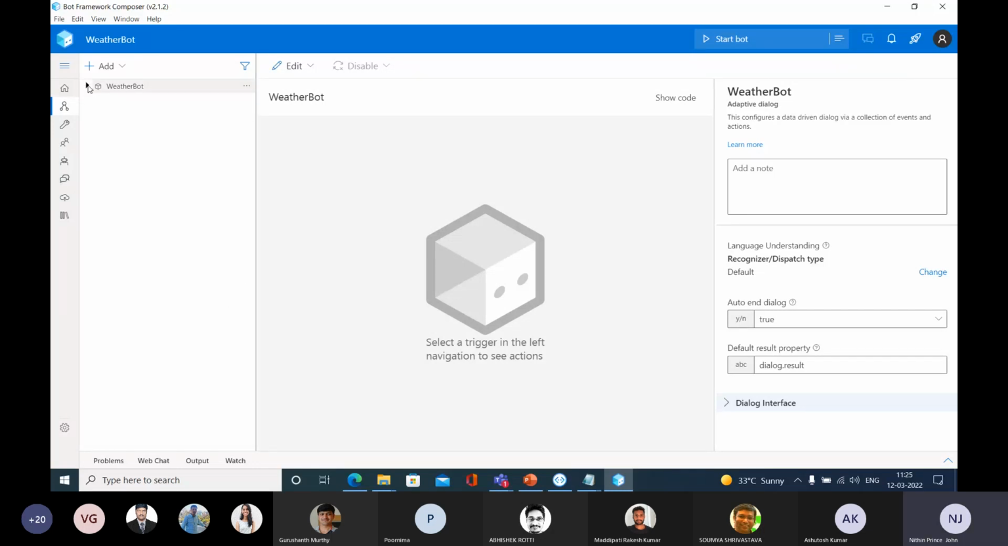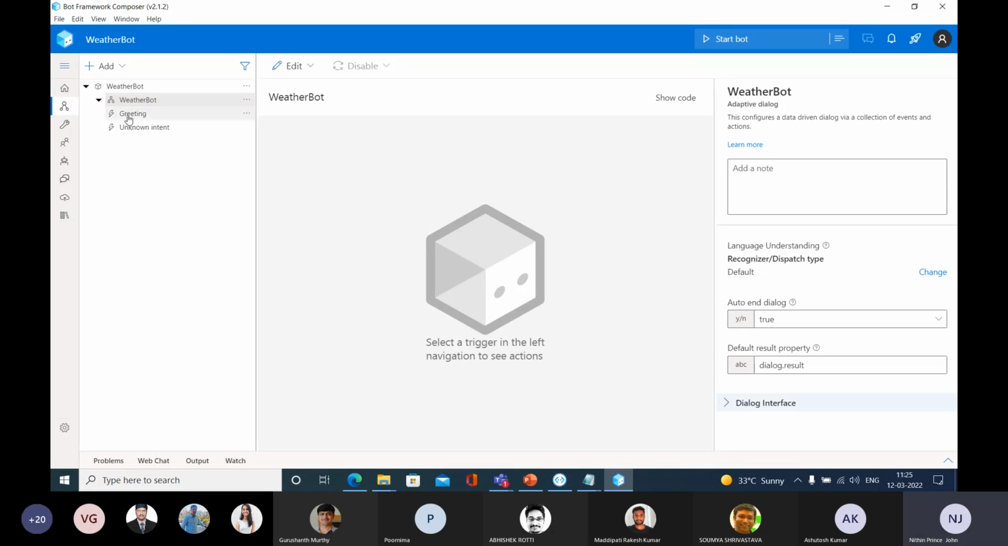At the top left, you can see the name of this project. What is the name of this project? Weatherboard. When you expand this weatherboard, can you see this weatherboard here under this weatherboard option? This is one dialog. Please note that this is one dialog.